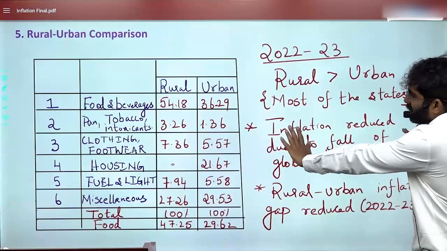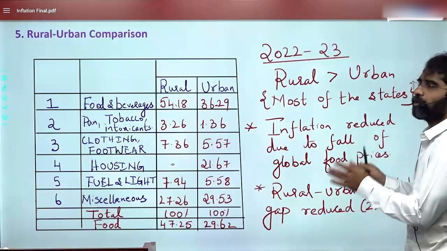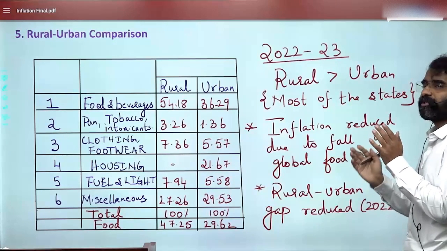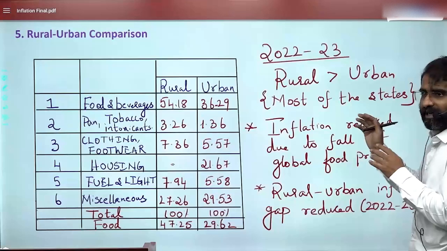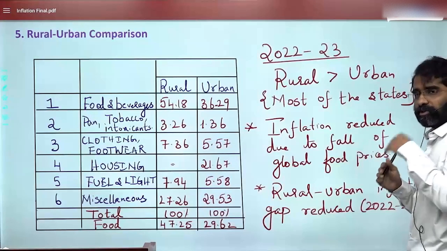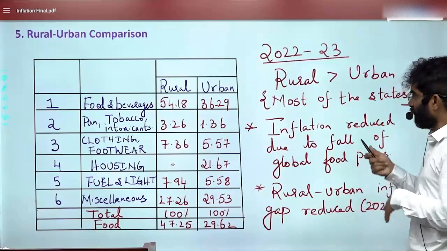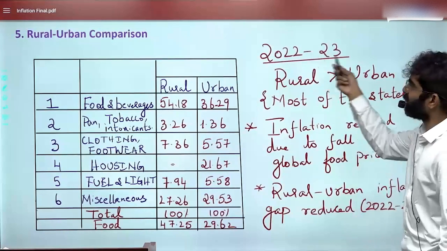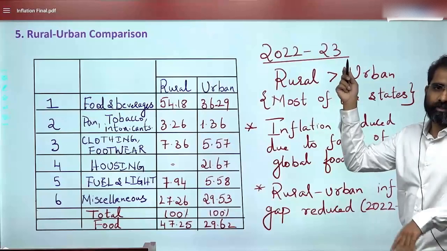Global food prices went down, and that is the reason both rural and urban inflation reduced. But obviously urban inflation reduced faster, and in most states your observation would be that rural inflation is higher than urban inflation for the year 2022-23.